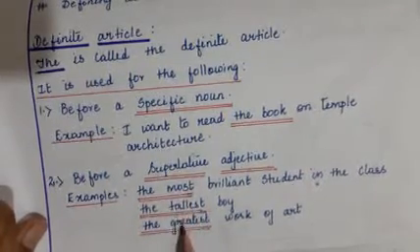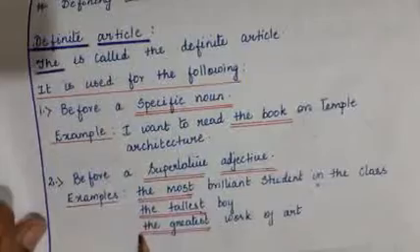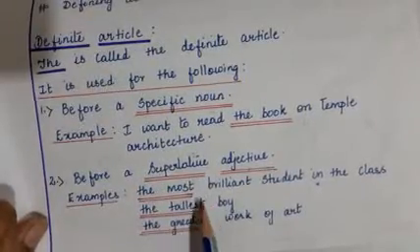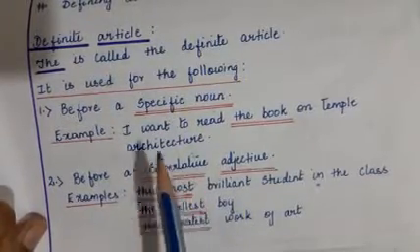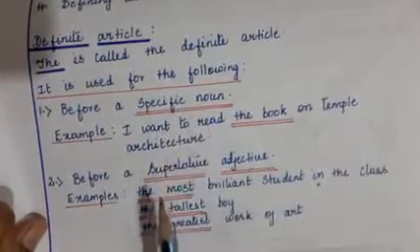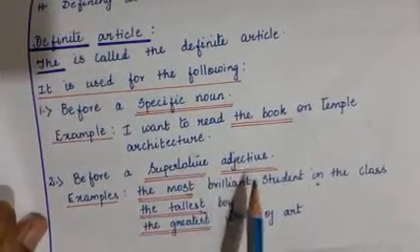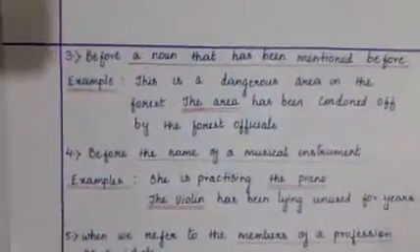So this is being prefixed by the. I hope you all understood how to use the in front of a specific noun and before a superlative adjective. Now let us see some more cases where the has to be used.